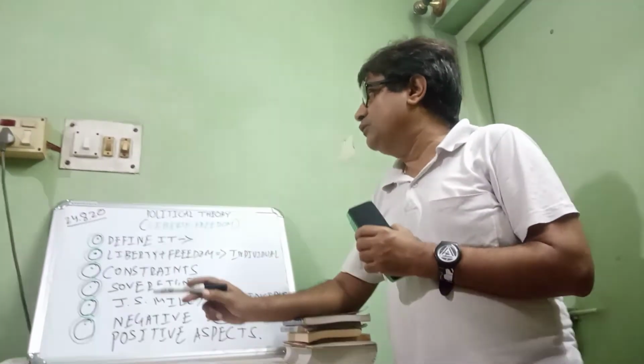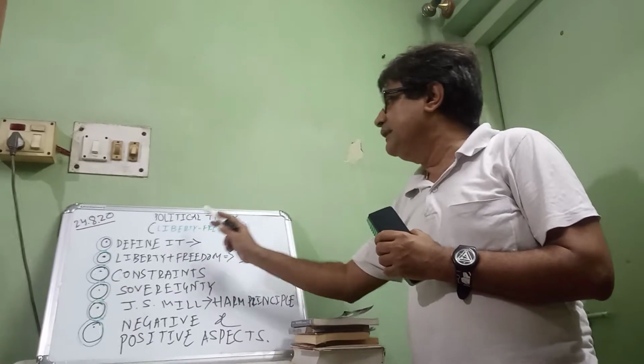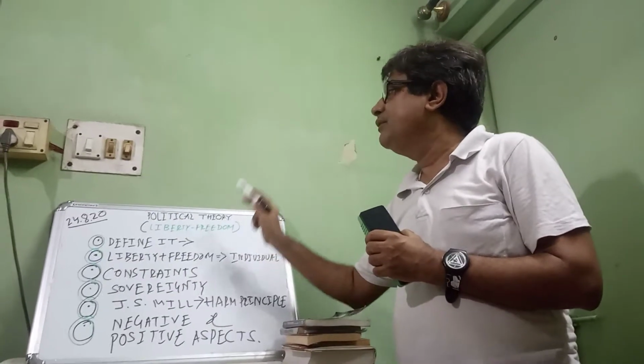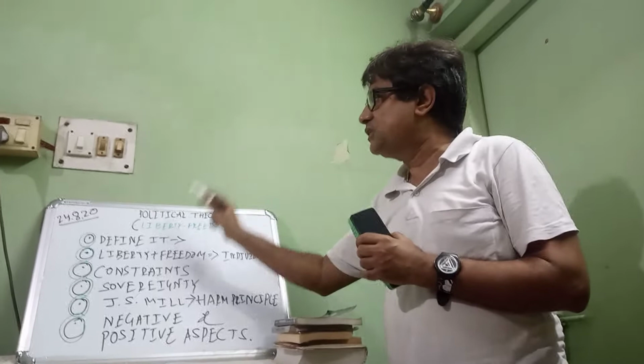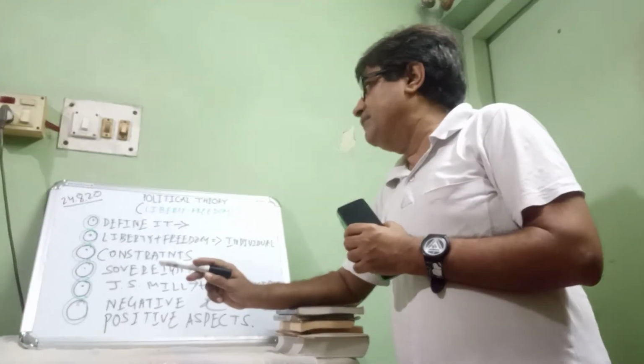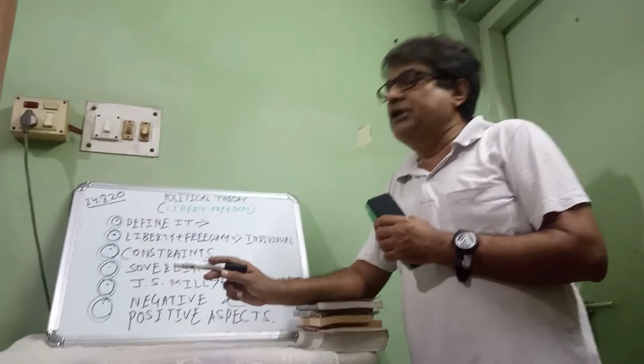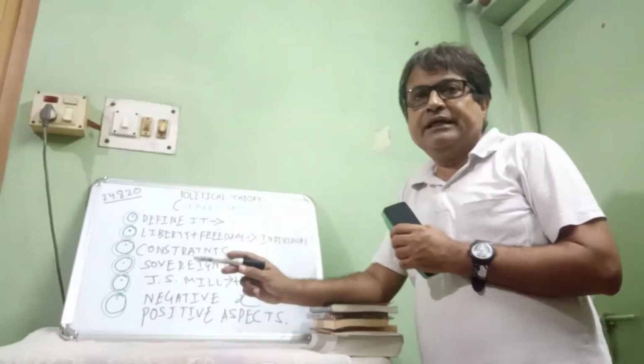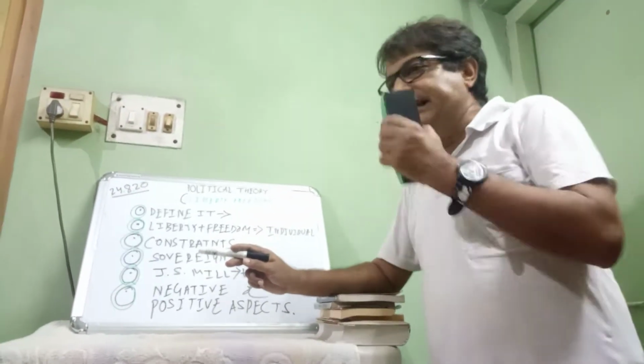When we discuss liberty and freedom, we have to put stress first on the definition. What is freedom? Freedom is nothing but the condition of living. What is the condition of living? Think about a small plant.